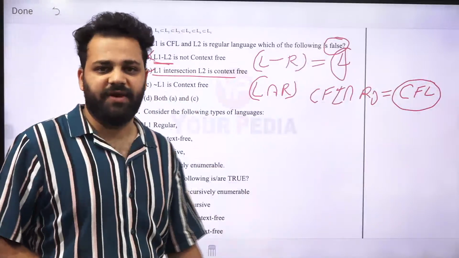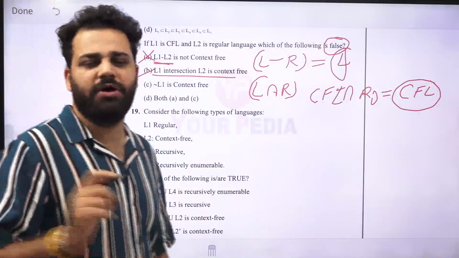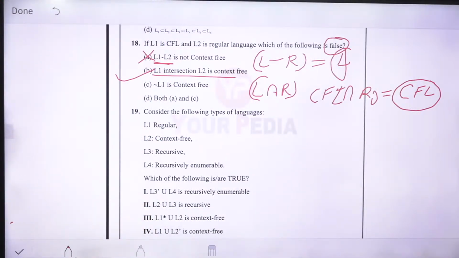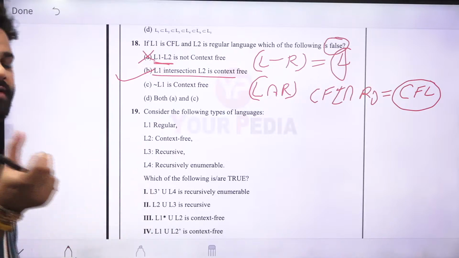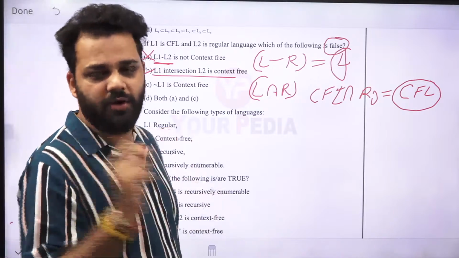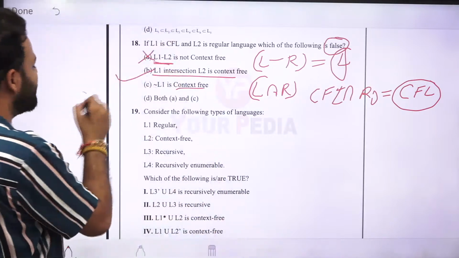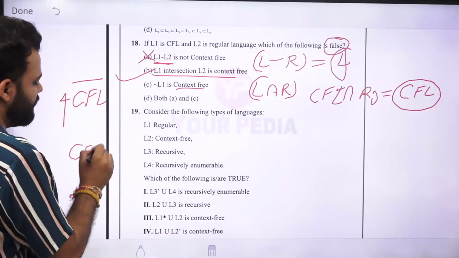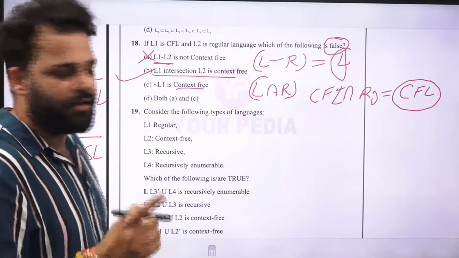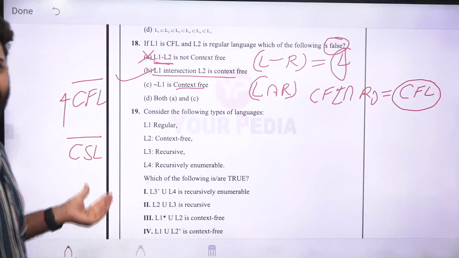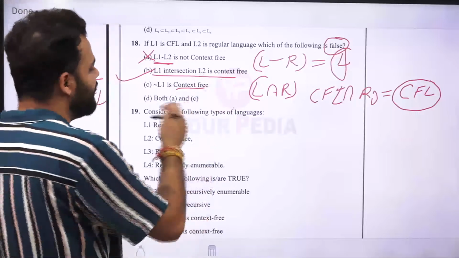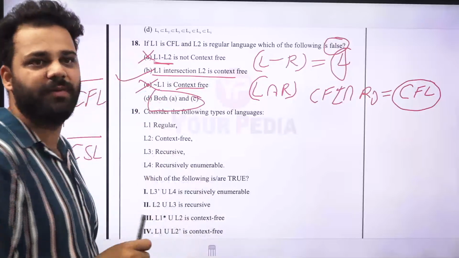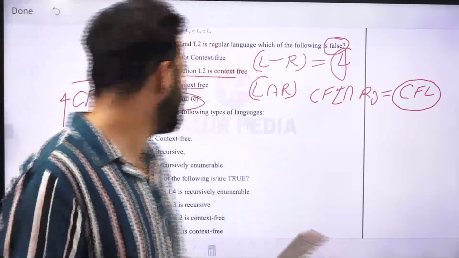L1 bar is context free. Now context free is not closed under complement. So if L1 is context free and you take the complement of context free, it is not closed. So you have to pump it up. When you pump it up, you get CSL, and if you take the complement of CSL, CSL is closed under complement, so that language will be CSL. So again, C is also false. So both A and C are false. So the correct option will be option D.